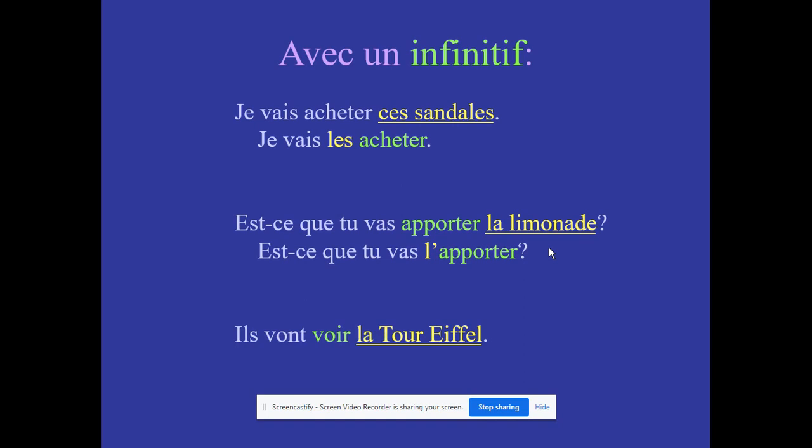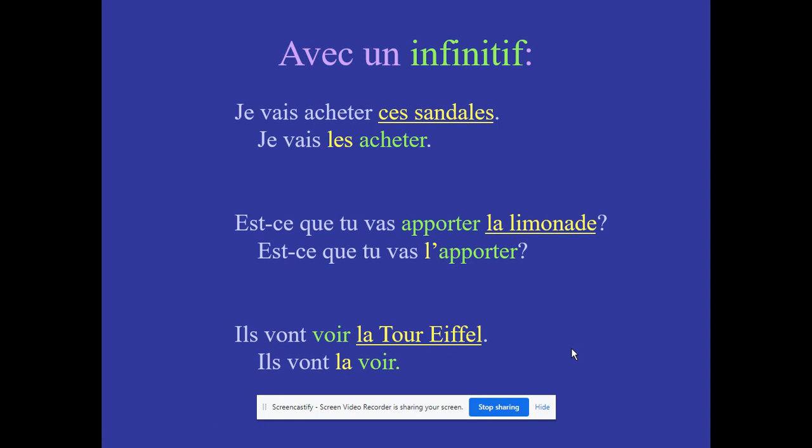Okay. Last example. Ils vont voir la Tour Eiffel. They're going to see the Eiffel Tower. So as you can see, la Tour Eiffel is our direct object. It is going to be replaced with la, and it is going to go in front of this infinitive. So, ils vont la voir, they are going to see it.